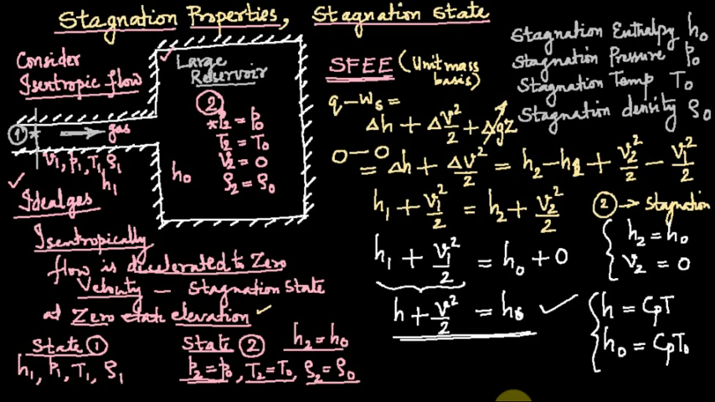See, let me do that. So Cp into T plus the velocity at the flow condition, V square over 2, this is the flowing condition, equals the stagnation condition, Cp into T0. It's a very important relation. Cp is the specific heat of the gas at constant pressure. And now we will consider this Cp.